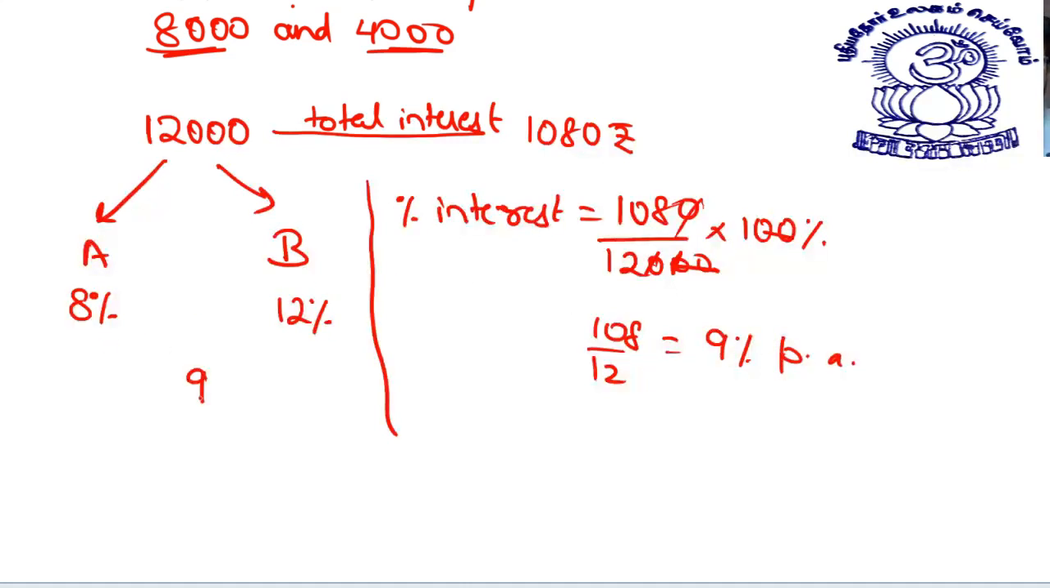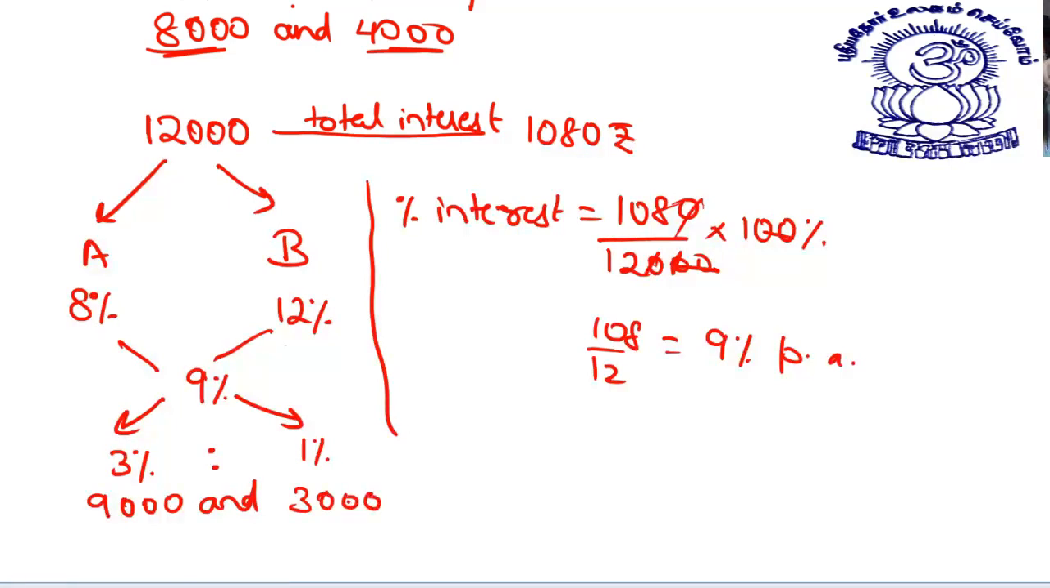So if I get 9% per annum, I'll do cross subtraction like this. 12 minus 9 is how much? 3%. 8 minus 9 is 1%. So the ratio is 3 is to 1. Just divide this 12,000 in the ratio 3 is to 1, that is 9,000 and 3,000. I hope you have very easily understood this. That is, I give to A 9,000 rupees, and to B I give 3,000 rupees. So this is the amount which they get.